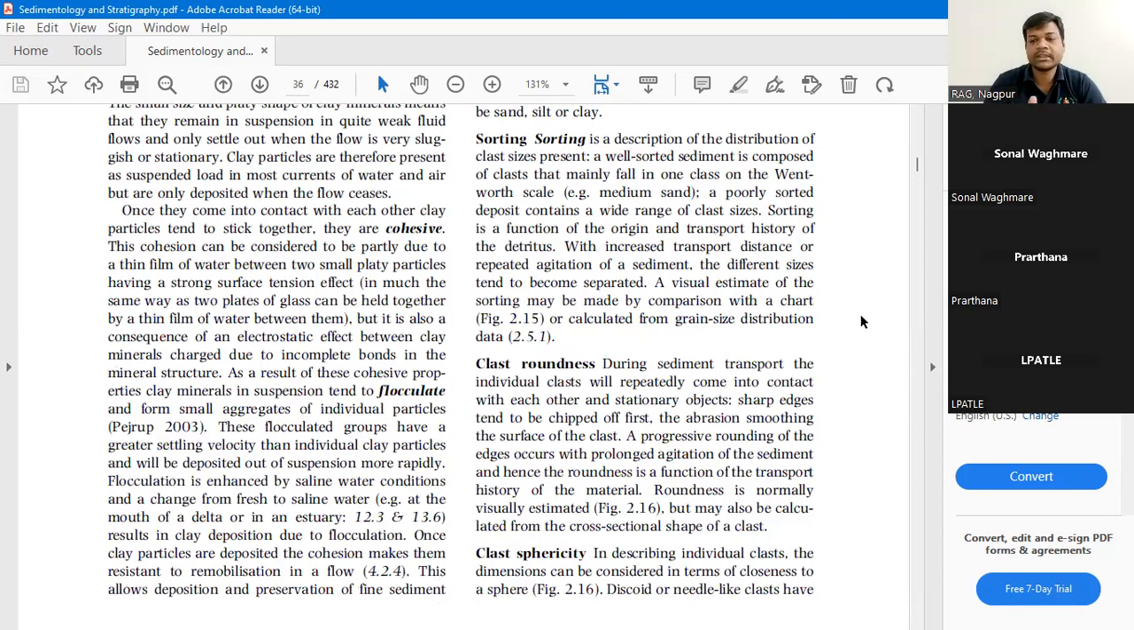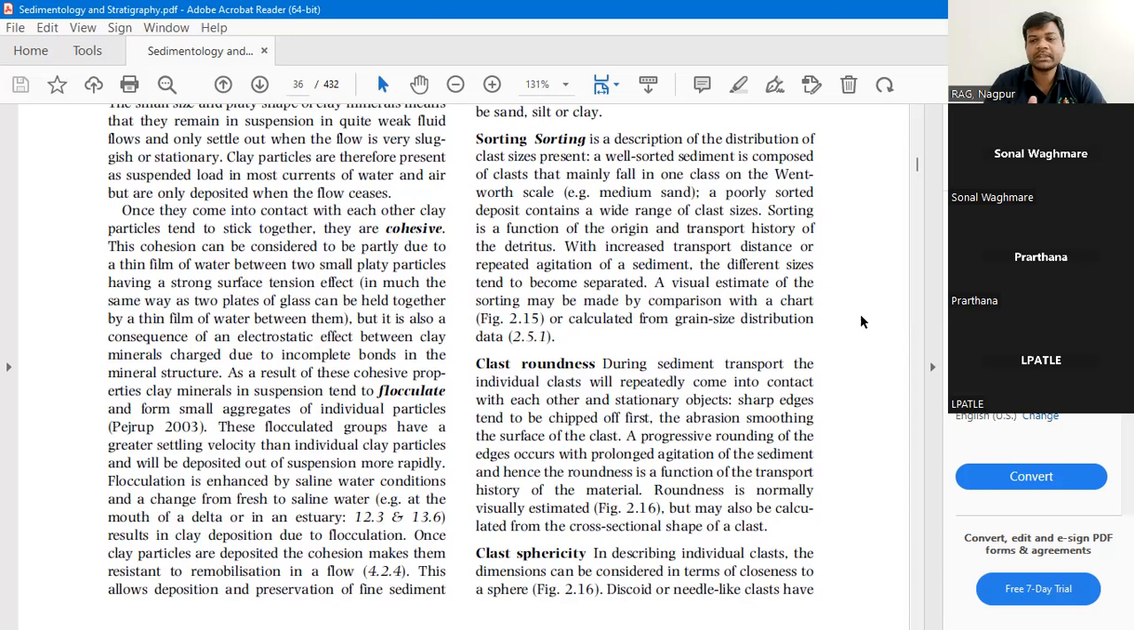Now what is sorting? Sorting is the distribution of clast sizes which are present. Just like if I have to sort materials, or have a distribution of materials, I will take the same-sized materials together. I'll keep the larger size materials differently, the smaller size materials differently, and even smaller size materials differently, at different places according to their sizes, according to their dimensions.